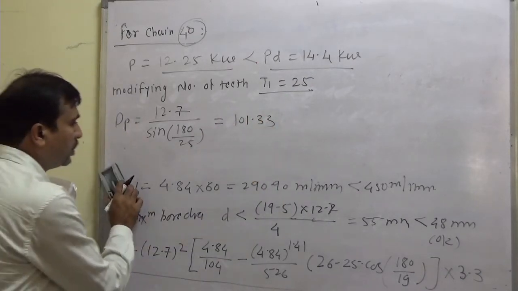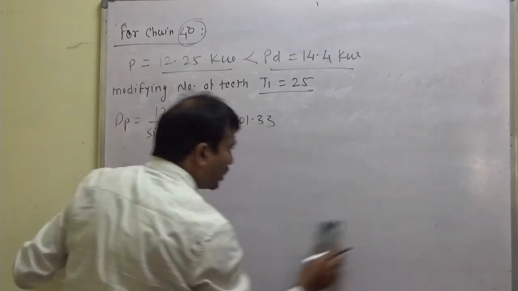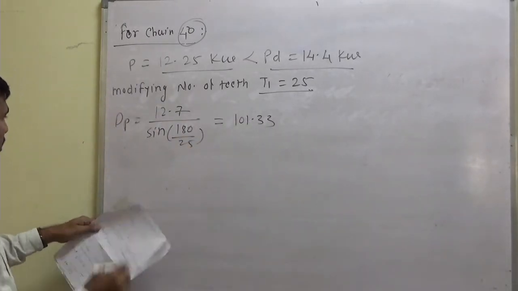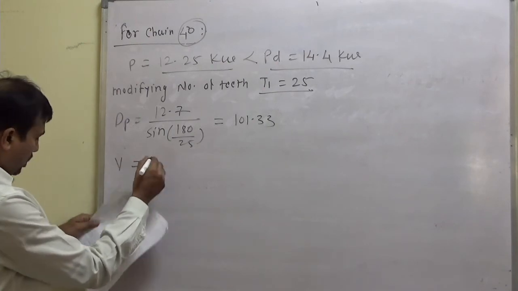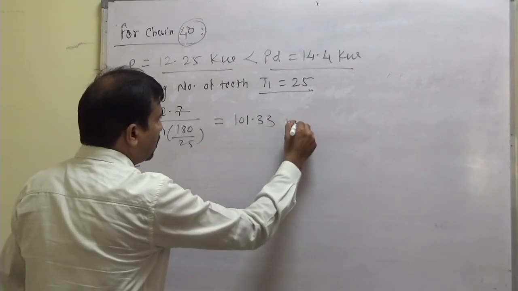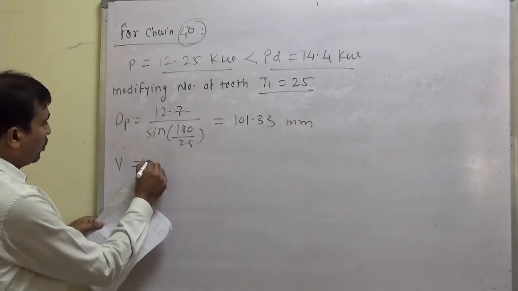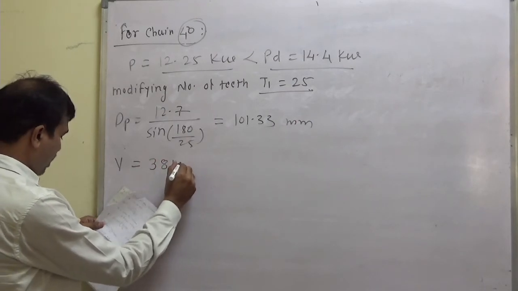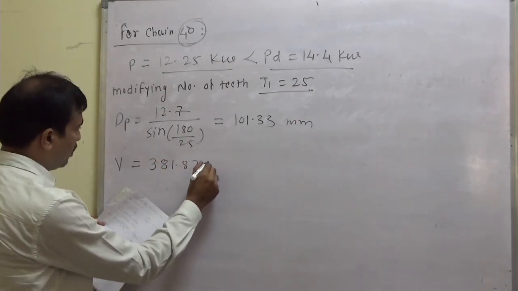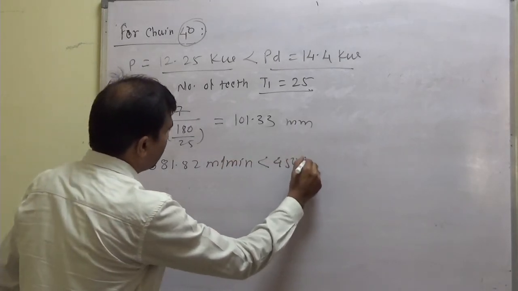As dP changes, V is equal to pi dP NP divided by 60 into 1000 meter per second, or meter per minute we will calculate. So V is coming out to be 381.82 meter per minute.